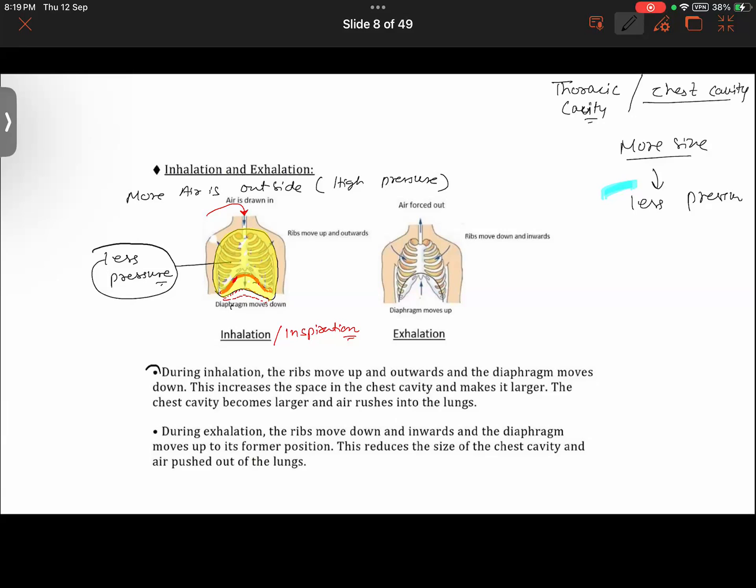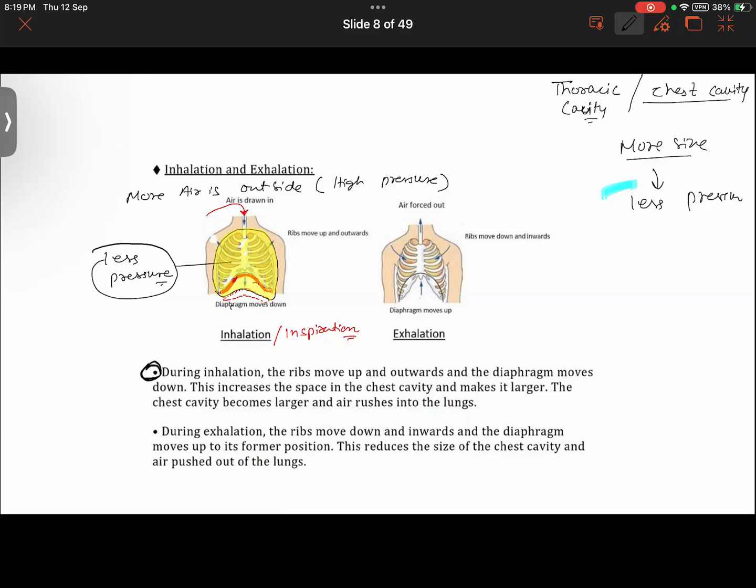Read this paragraph here. During inhalation, the ribs move up and outwards, and the diaphragm moves down. This increases the space in the chest cavity and makes it larger. The chest cavity becomes larger and air rushes into the lungs.